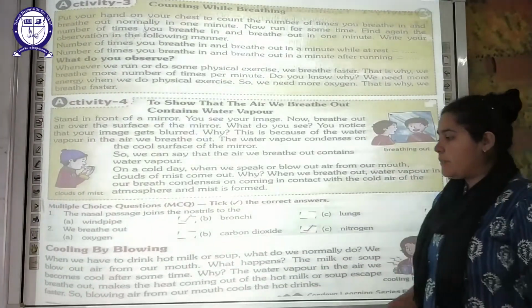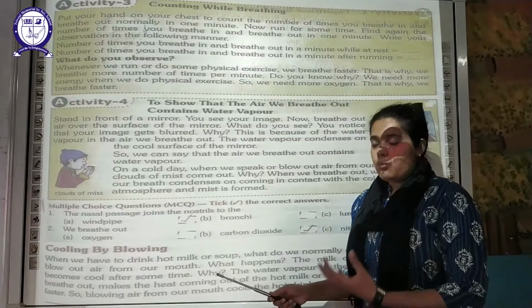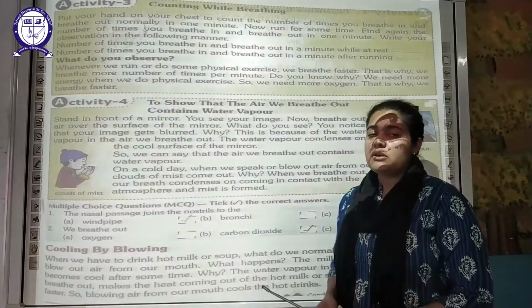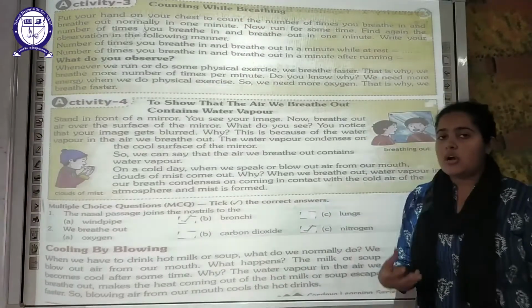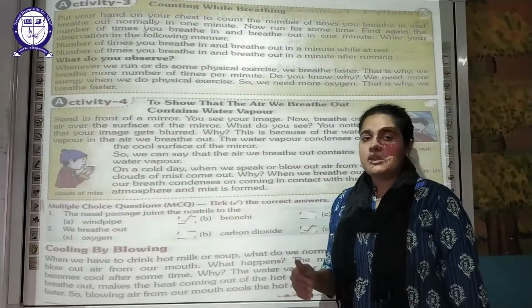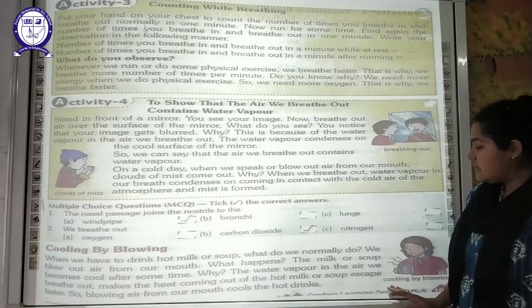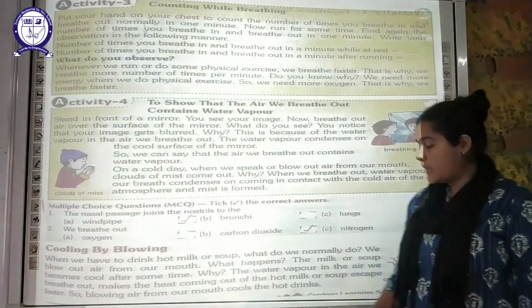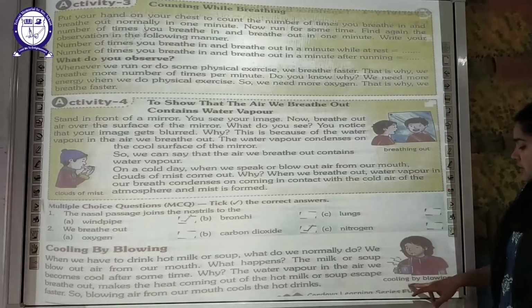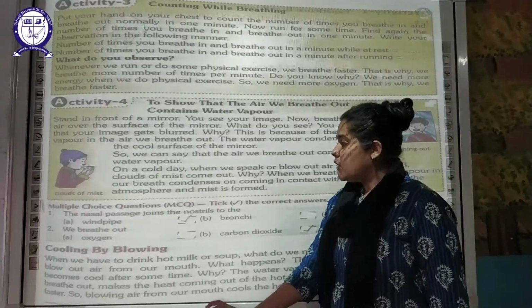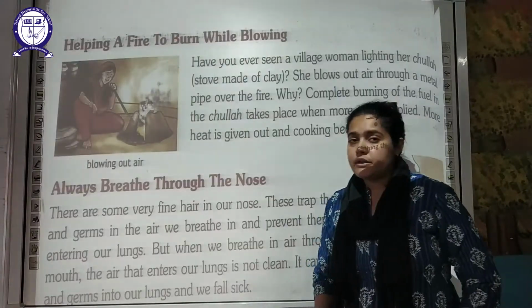So why is this happening? Because when you blow out, the air we are breathing out makes the heat from these hot materials escape quickly, and because of that these hot drinks will become cool. You can see over here in the image, this is cooling by blowing. So it helps in cooling various hot drinks.